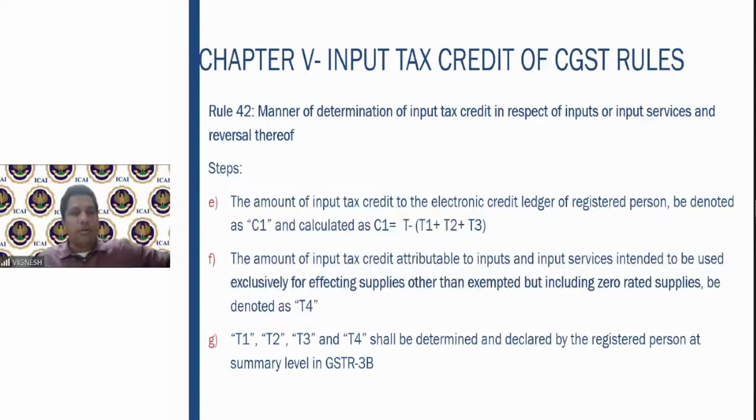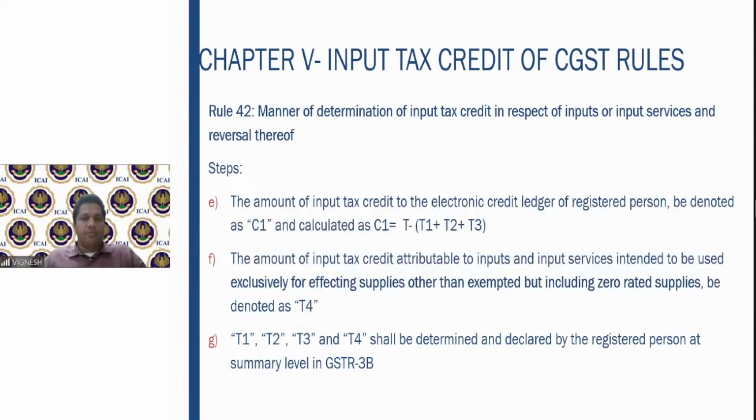So first you have to identify the total input tax, which is T. Out of that, you remove the input tax for exempt, for non-business, and for blocked credits. After you do that, you deduct it from the total input. That is, first you credit that to the credit ledger of the registered person.